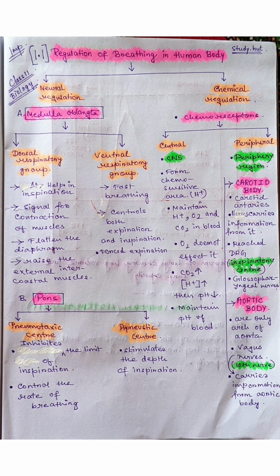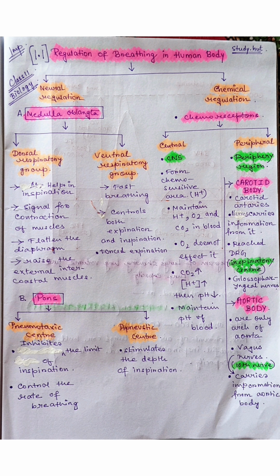Regulation of breathing in the human body is of two types: neural regulation and chemical regulation. Neural regulation consists of two parts, medulla oblongata and pons. Medulla oblongata is divided into two parts, the dorsal respiratory group and the ventral respiratory group. Both are very important for the medulla oblongata. We all know that the medulla oblongata is present inside the brain and regulates our sensation, etc. Neural regulation means the nervous system, and it is connected to our brain.